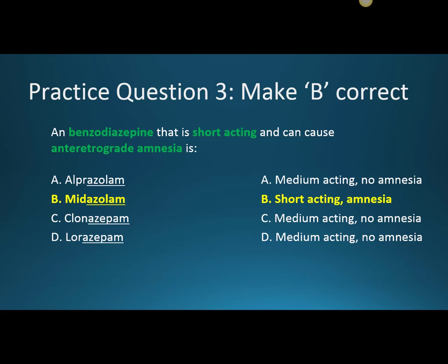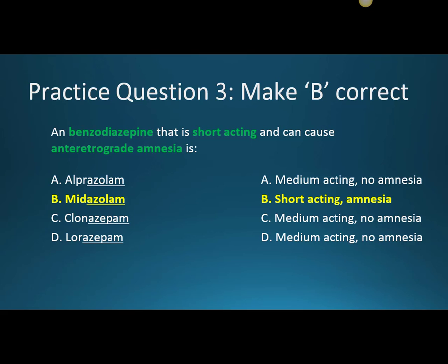Question 3, make B correct. A benzodiazepine that is short-acting and can cause anterograde amnesia is, and the answer is B, midazolam. A, C, and D are incorrect because they're all intermediate acting. While all of these benzodiazepines can be associated with amnesia, midazolam is pretty well known for causing this.